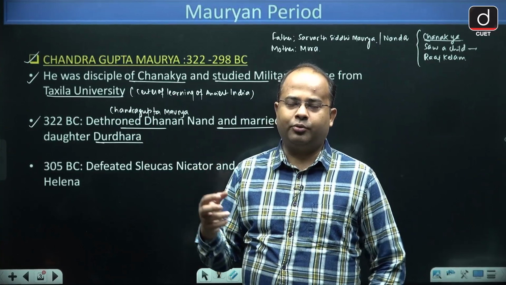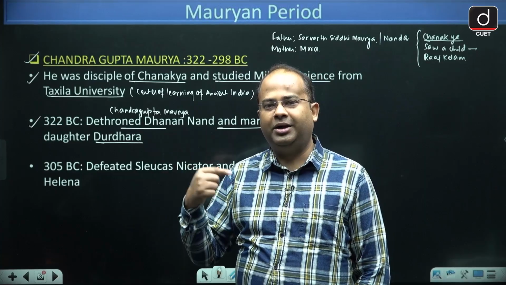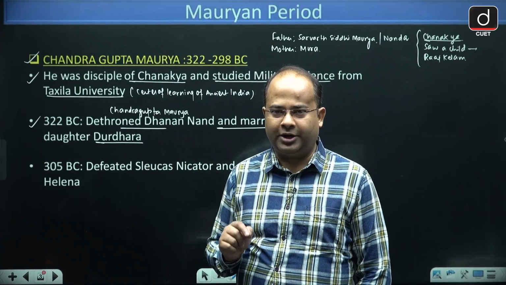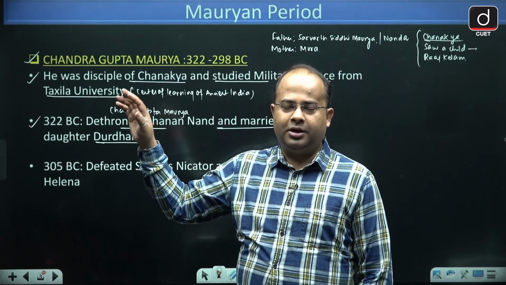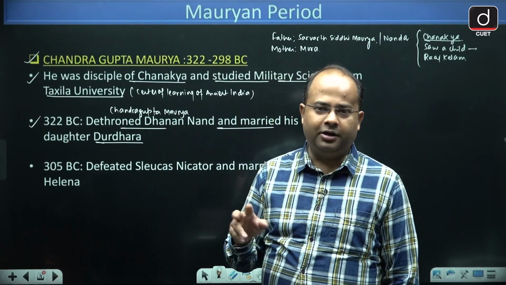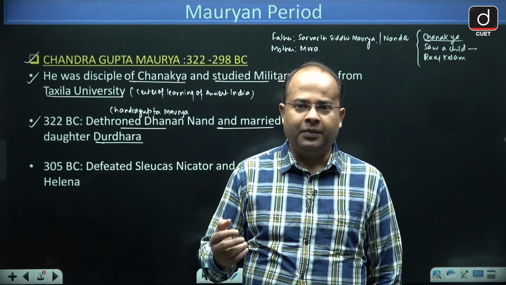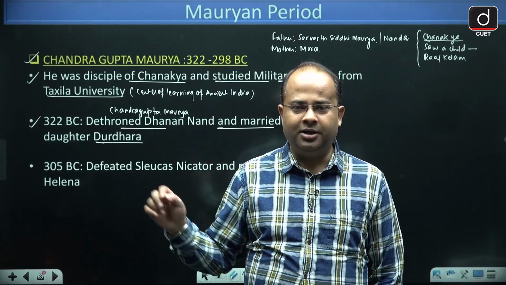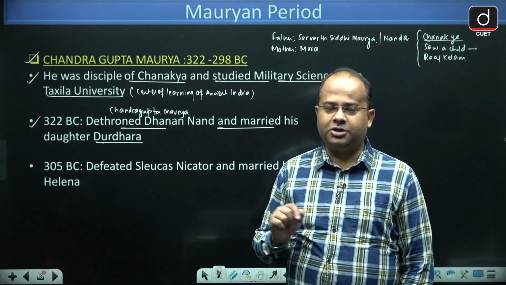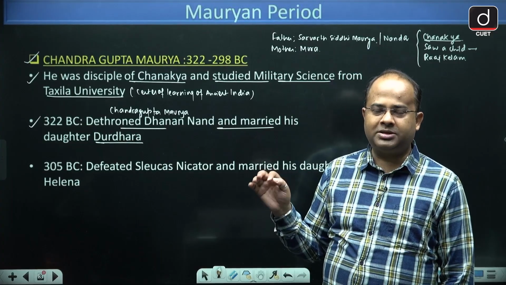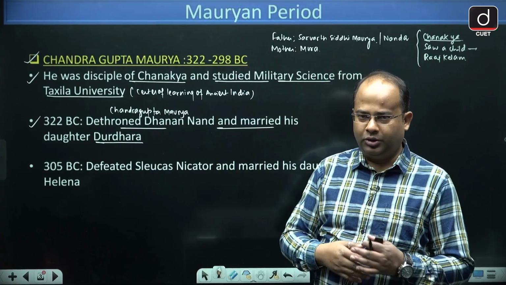In this way, he constituted his army, declared war against Dhananand and defeated him. But he did not kill Dhananand in the war. Dhananand was exiled and Chandragupta Maurya married his daughter Durdhara. I hope it is clear how he became the ruler.